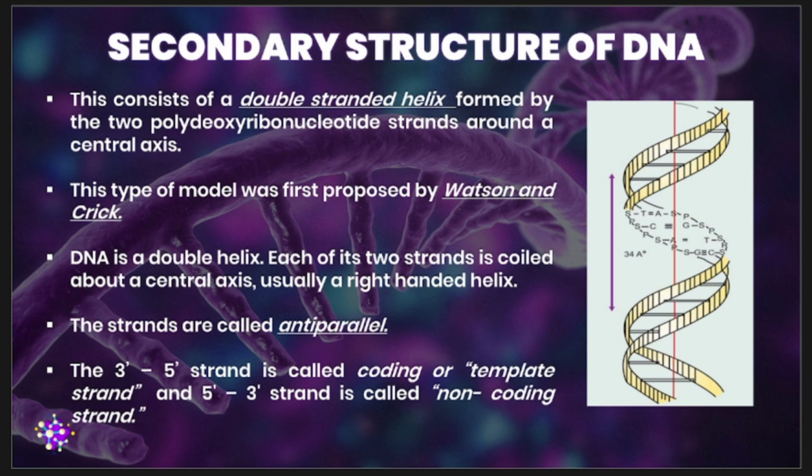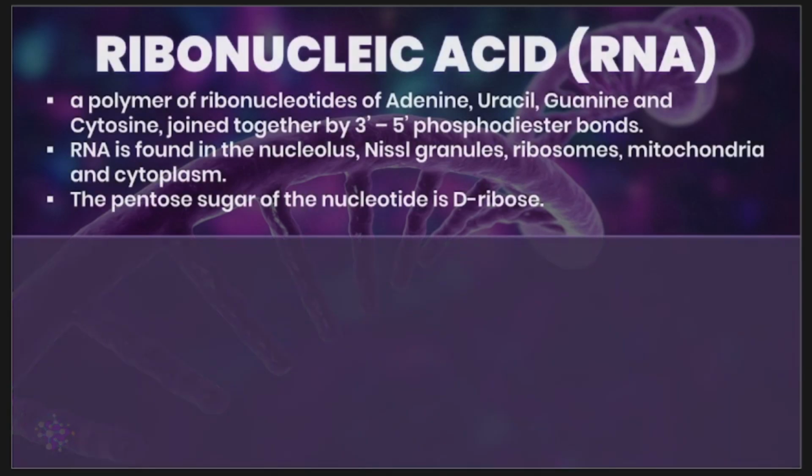On the other hand, the 5 prime to 3 prime strand is called the non-coding strand. Once again, the 3 prime to 5 prime strand is your coding or template strand, and the 5 prime to 3 prime strand is called the non-coding strand.